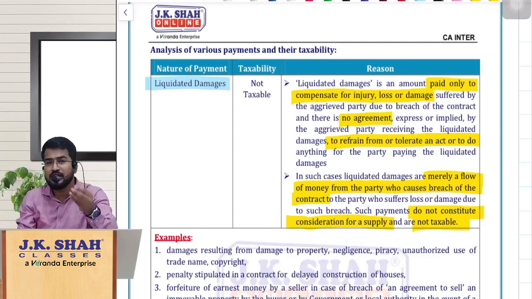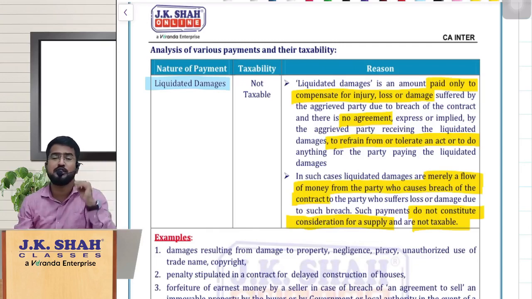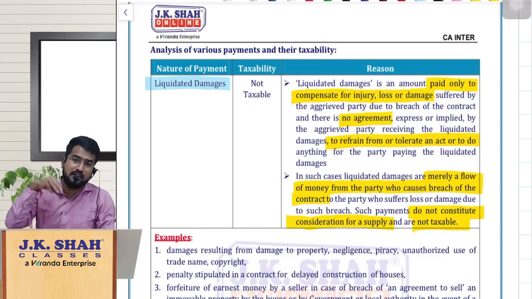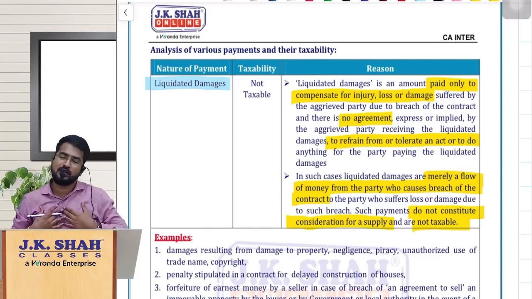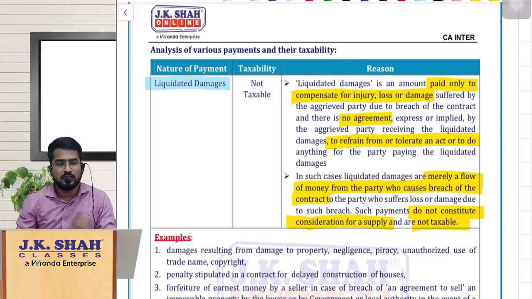Why are we bringing this liquidated damages into picture? Sir, suppose if there is a breach of contract in future, because of you breaching the contract, if at all I have incurred any loss, you should be paying me that compensation. With that agenda, we are bringing liquidated damages into picture, not with an agenda of like, okay, I am agreeing, tomorrow you breach the contract, no problem, pay me this much amount. Is that the contract we are entering? No.